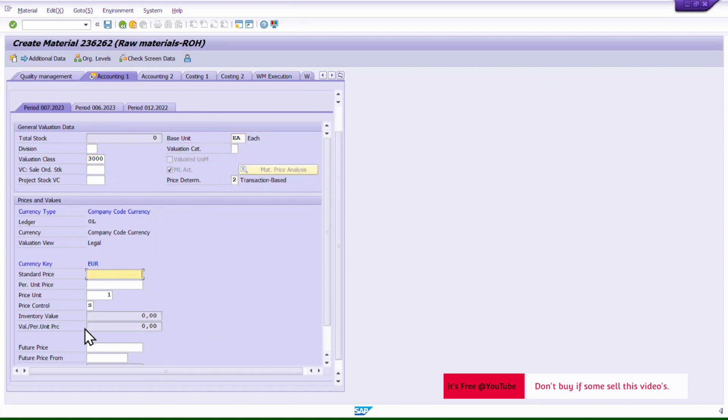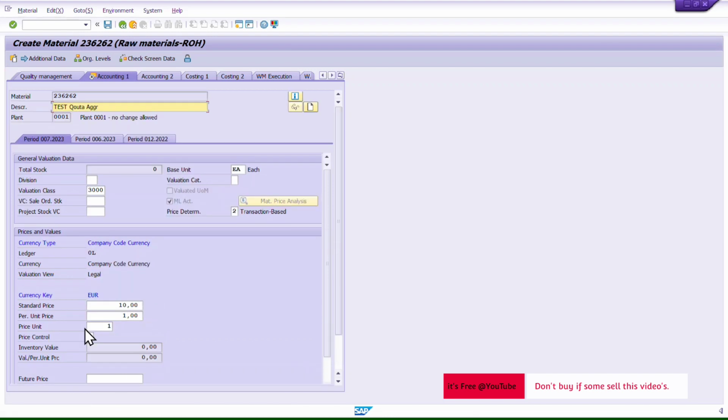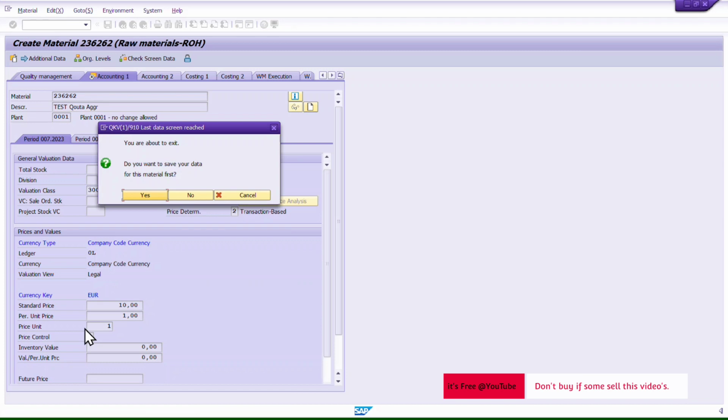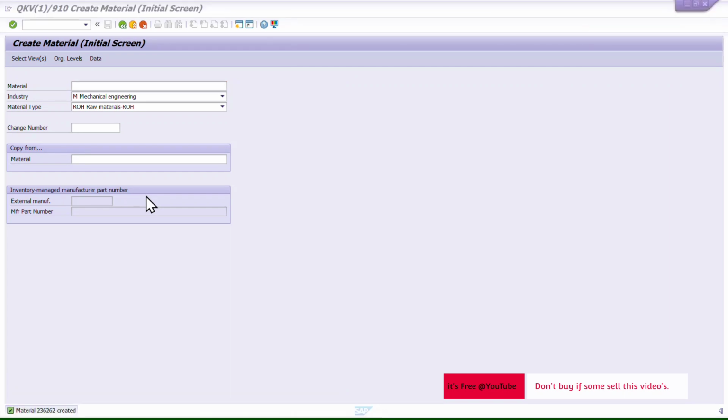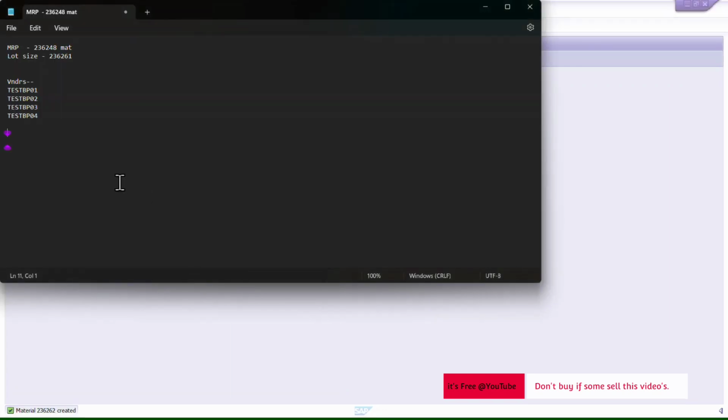I'm giving only mandatory details again. So yeah, this is my material. Okay, it's created. It's 326262. I will take a note of this material for reference: 326262. That is my material for quota.